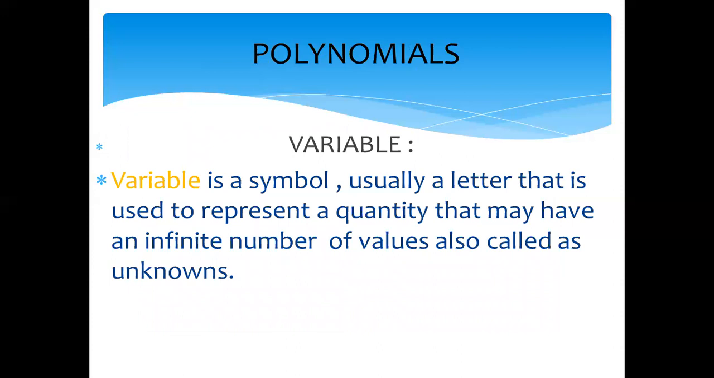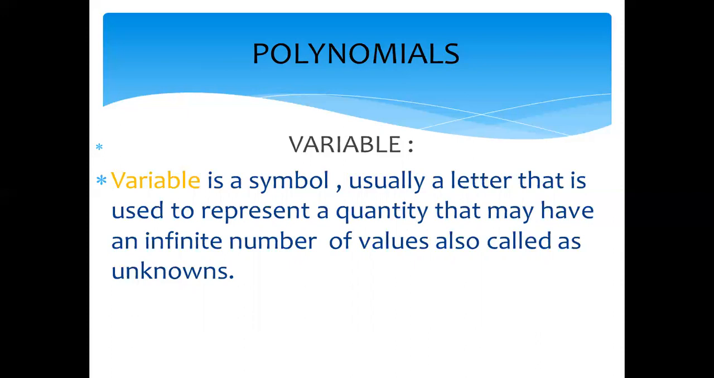Before doing this question, first I will tell you the definition of variable. A variable is a symbol, usually a letter, that is used to represent a quantity that may have an infinite number of values, also called unknowns. Many times you see we write 5x, 7y, 8z. Now x, y, z are called the symbol and the variable. Variable means it varies, it changes the values.